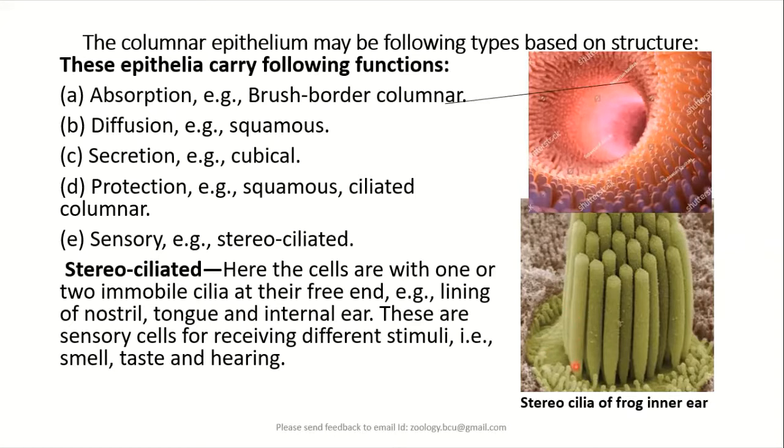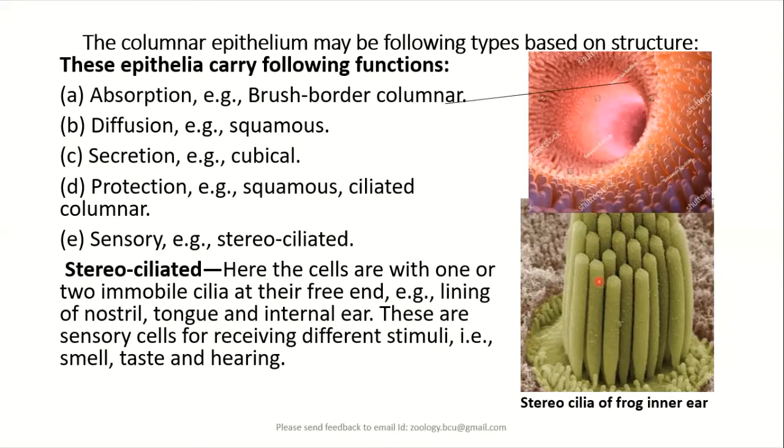Usually, stereocilia are found in the inner ear of animals. Here the cells have one or two immobile cilia. These are not mobile. They can't wave these cilia at their free end. So such cilia are sensory in function.